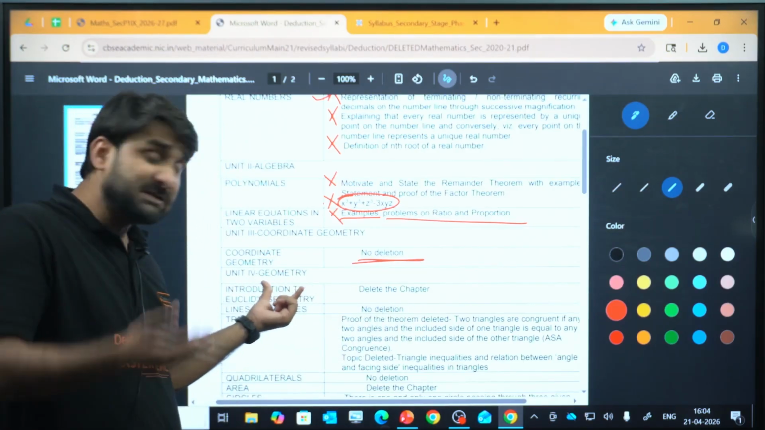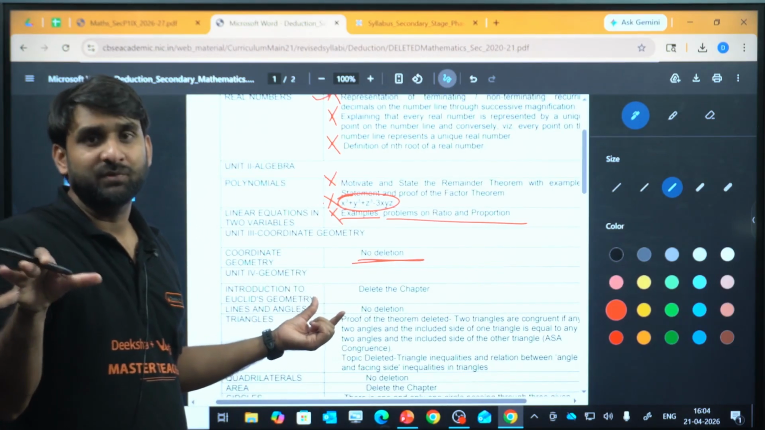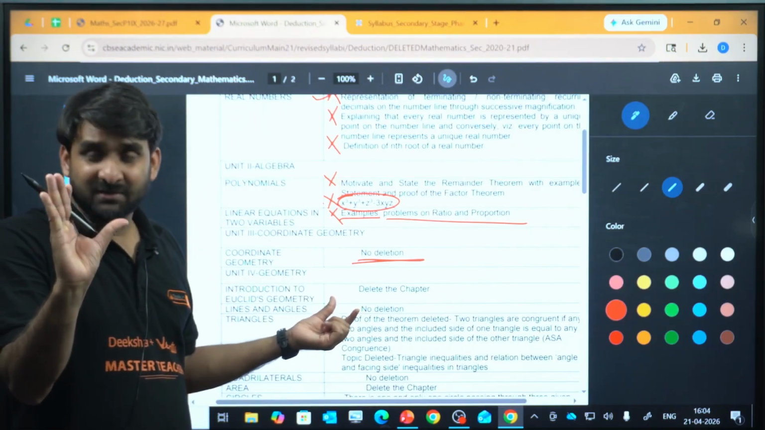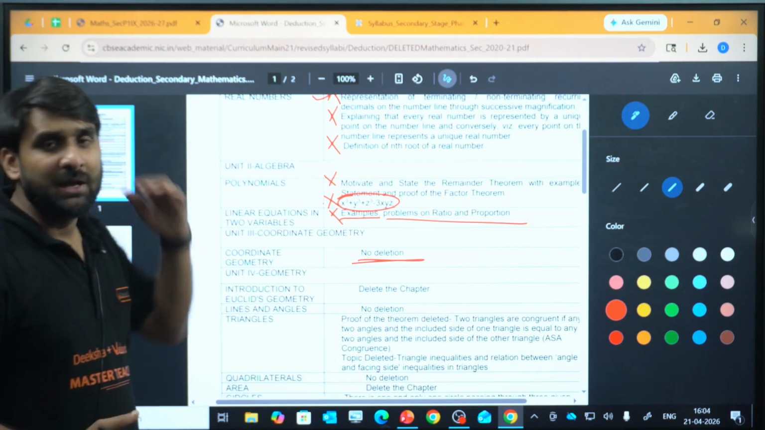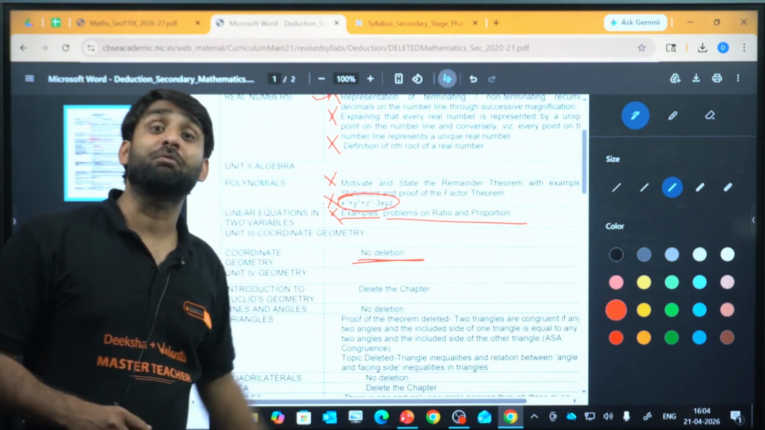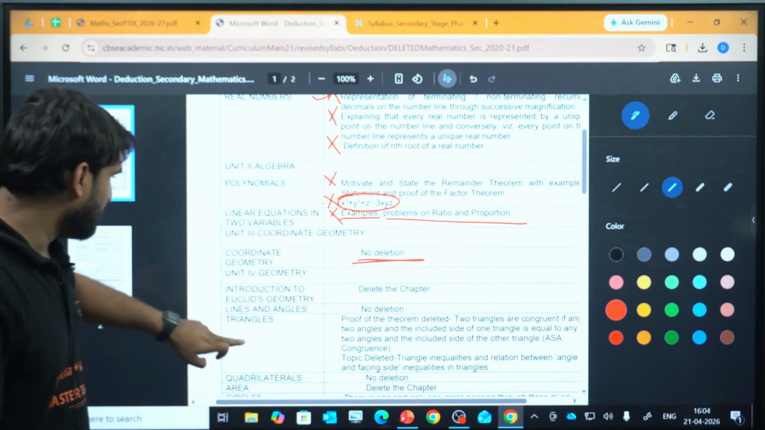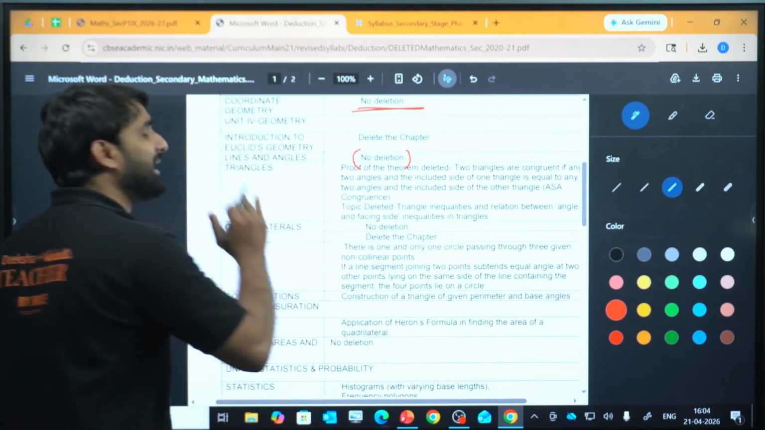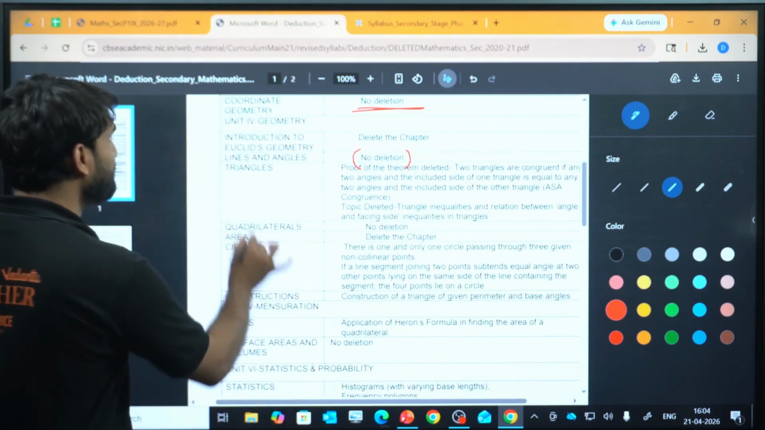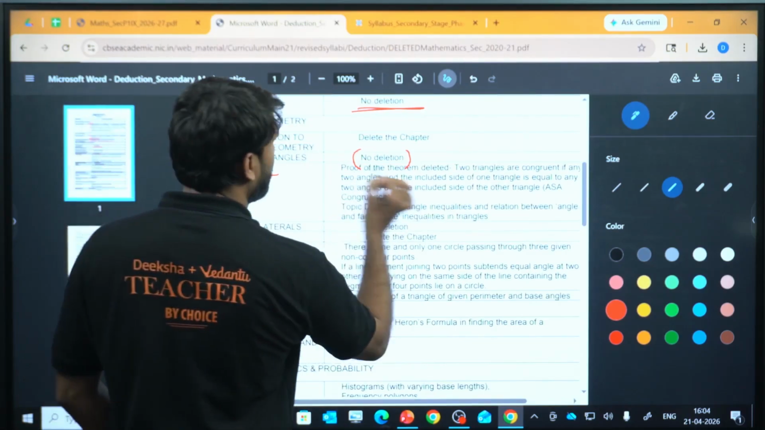but this chapter has been newly added with some other terms, some different kind of identity, something very new. So there you have to study axioms and postulates. So this is all about that. If you go to lines and angles, no deletion, the entire chapter is still in the new syllabus. In triangles, proof of theorem deleted.